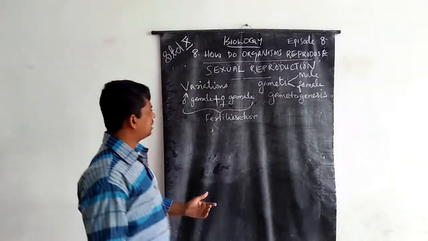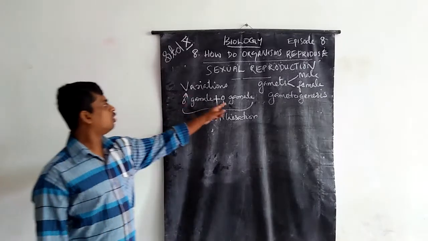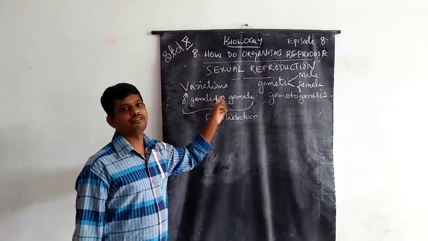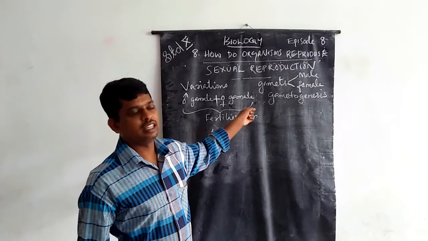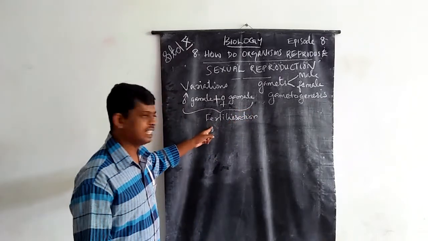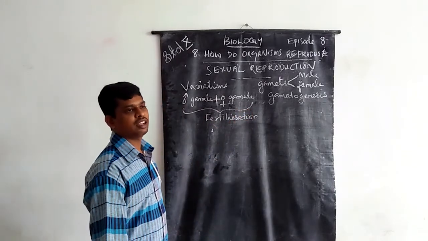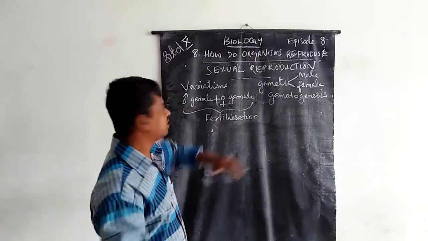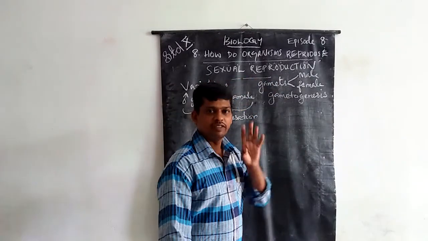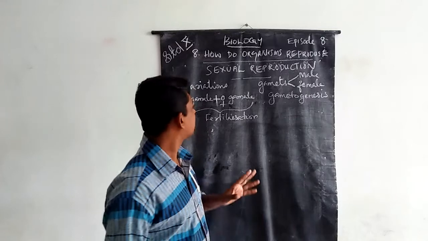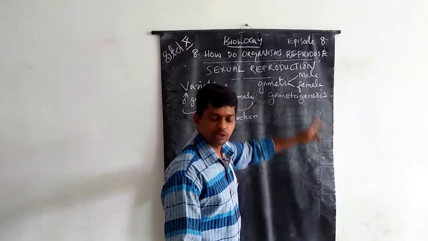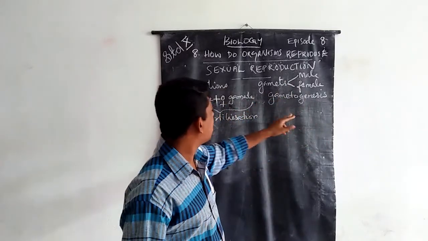What is fertilization? The fusion of male and female gametes. In sexual reproduction, gametes are of two types, male gamete and female gamete.